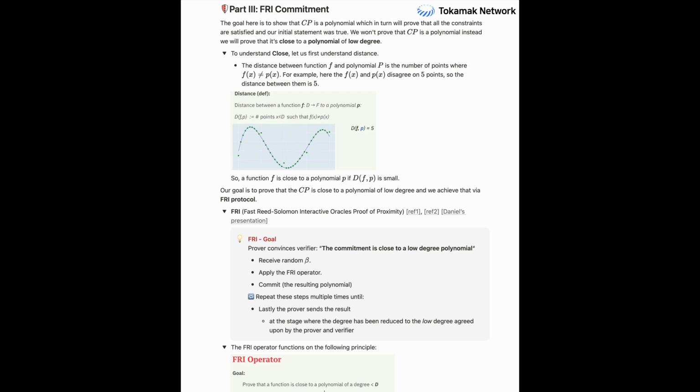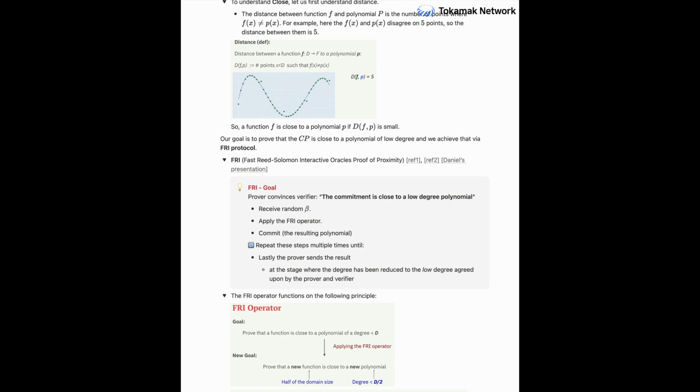Exactly. And this closeness is proven using a really powerful component of STARKs called the FRI protocol. FRI stands for Fast Reed-Solomon Interactive Oracle Proof of Proximity. Wow, that's a mouthful. FRI protocol. It is. But the genius of FRI isn't just about reducing the degree, which it does. It's the interactive and probabilistic way it lets a verifier become convinced that a function is close to a low-degree polynomial with overwhelming probability, even without seeing the whole thing. It's truly a proof of proximity, and it's fundamental to STARK's scalability.